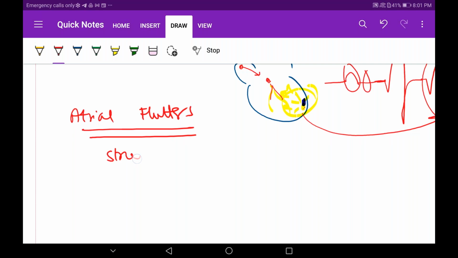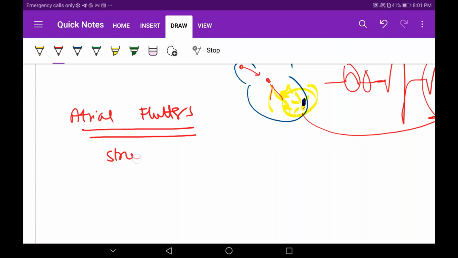Okay, both these, why is the heart rate increasing here? Why in atrial flutter and atrial fibrillation is heart rate increasing? Because there is some ectopic present. Yes, ectopic. SA node is also beating. Ectopic is also firing. So two impulses are coming, so heart rate is increasing. So two heartbeats are there now. So if the heart rate is increasing from 150 to 300, that is flutter. And if it is more than 350, it is known as atrial fibrillation.